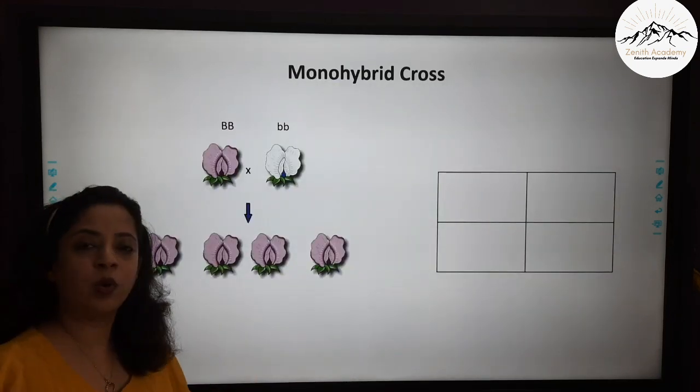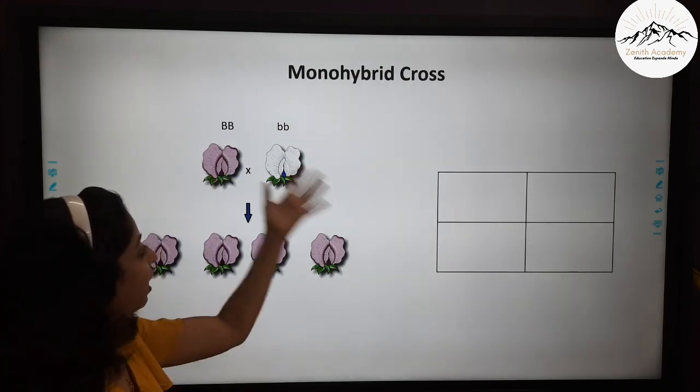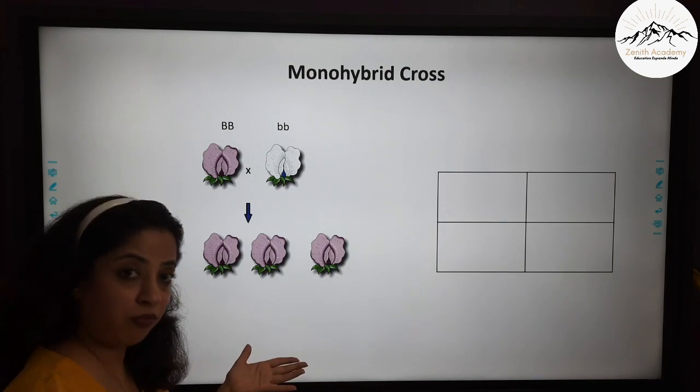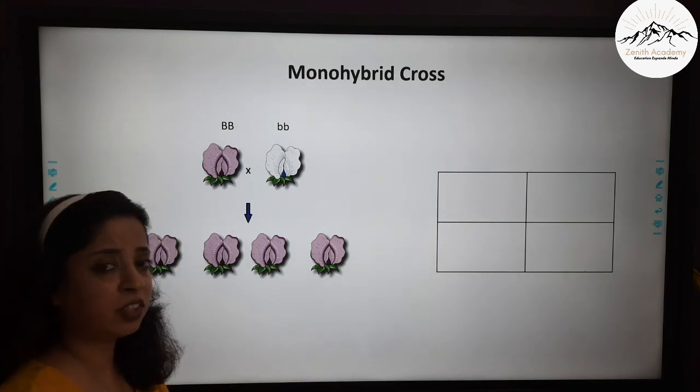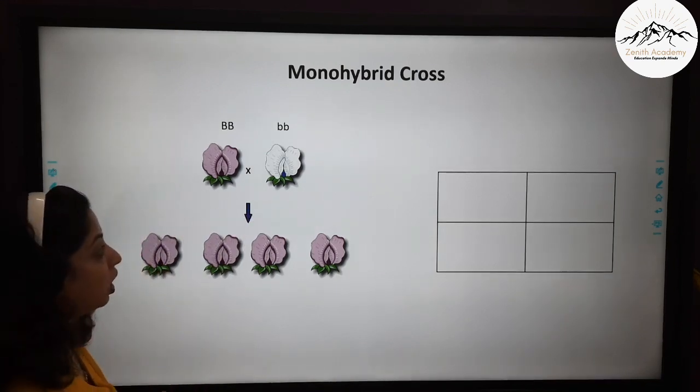Now let us look at what a monohybrid cross is. So here I am taking one of the characteristics, that is the color of the flower. You can take any of the characteristics and work out the monohybrid and dihybrid cross. So here I have taken the color.